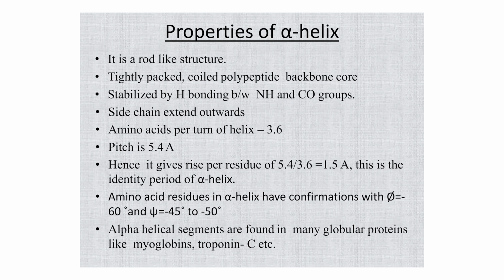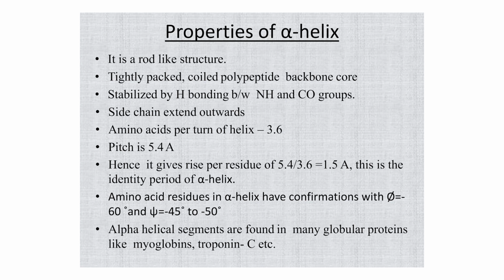the pitch is 5.4 angstrom. What are the properties of alpha helix? It is a rod like structure, with a tightly packed coiled polypeptide backbone core stabilized by hydrogen bonds between NH and CO group. Side chains extend towards outside. Amino acids per turn of helix are 3.6, pitch is 5.4 angstroms. Hence, it gives rise per residue to 5.4 by 3.6, which is 1.5 angstrom. This is the identity period of an alpha helix.